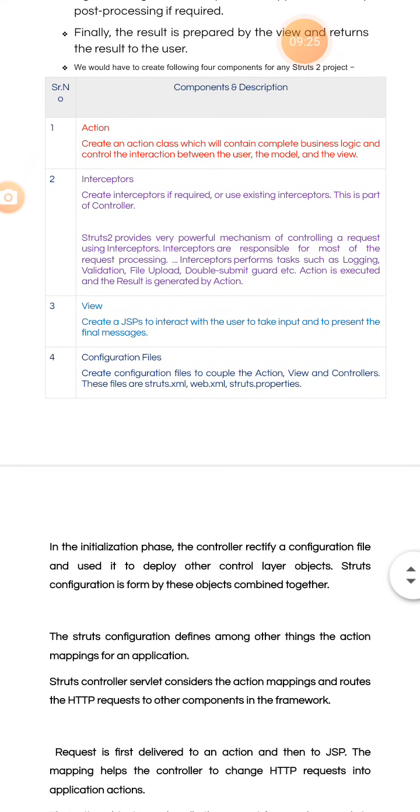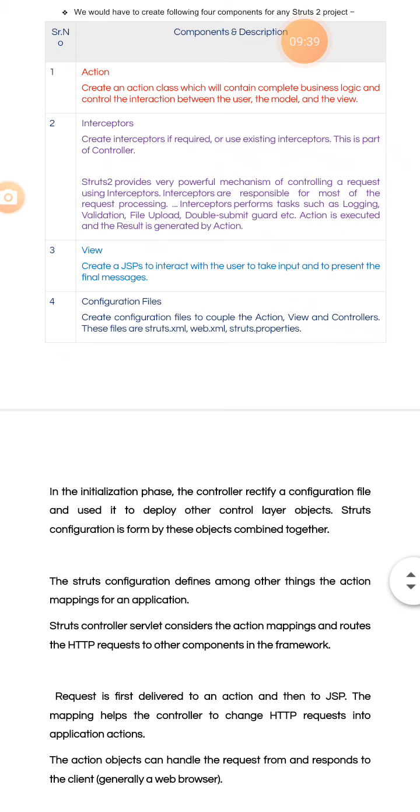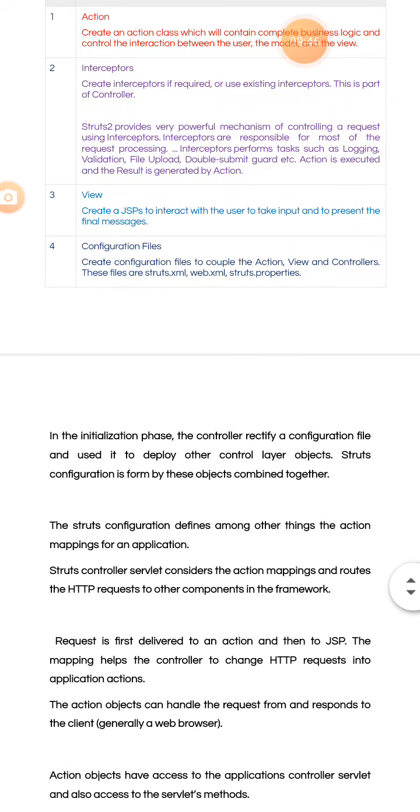Action means it creates an action class, which contains the complete business logic and controls the interaction between the user, model and view. Okay, so this action controls everything: user, model and view. And then interceptors: create interceptors if required, or use existing interceptors.